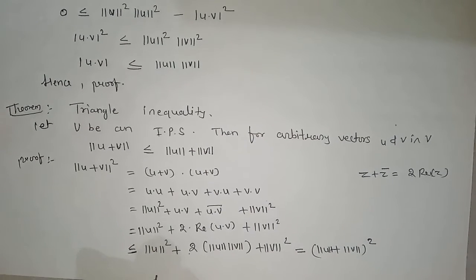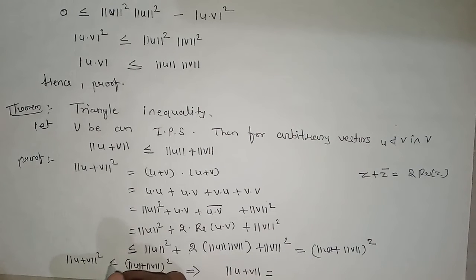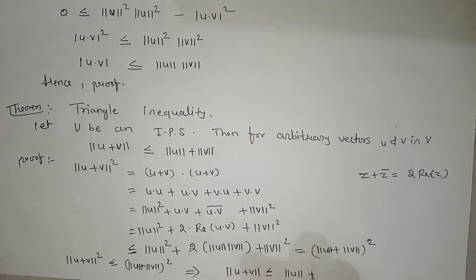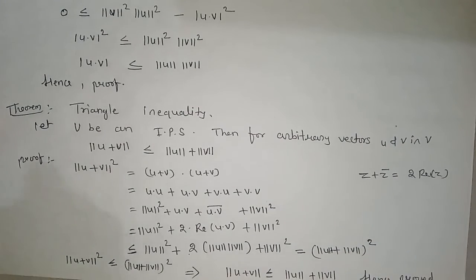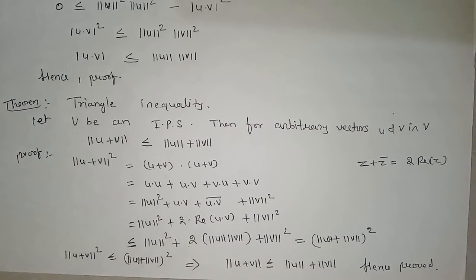So from this we can write norm of u plus v the whole squared is less than or equal to norm of u plus norm of v the whole squared. On comparing both sides, we get the result norm of u plus v is less than or equal to norm of u plus norm of v. Hence proved. So this is the triangle inequality.